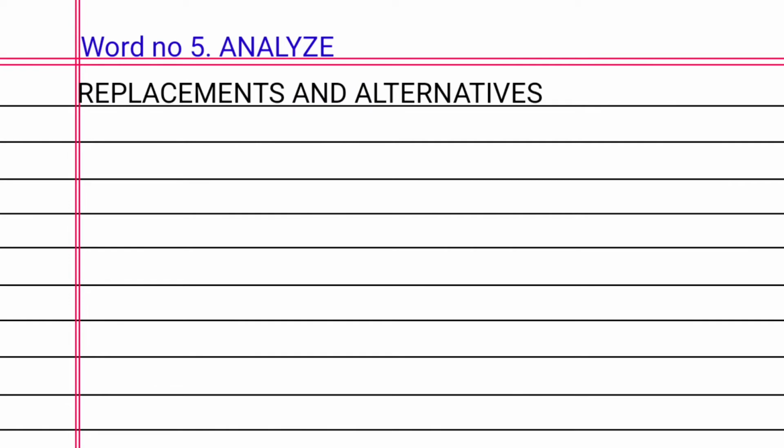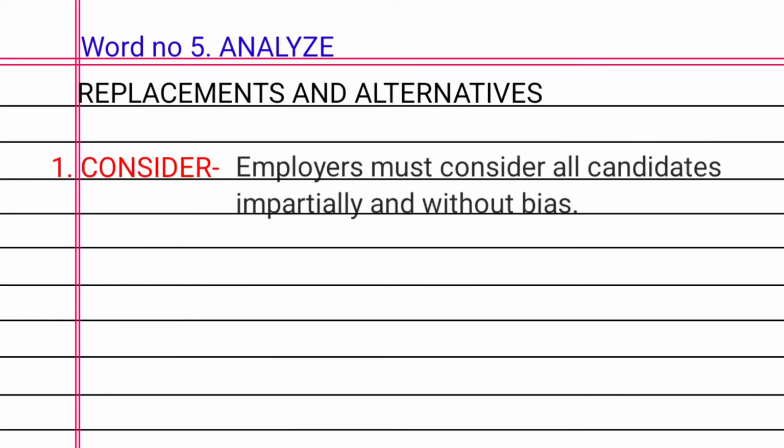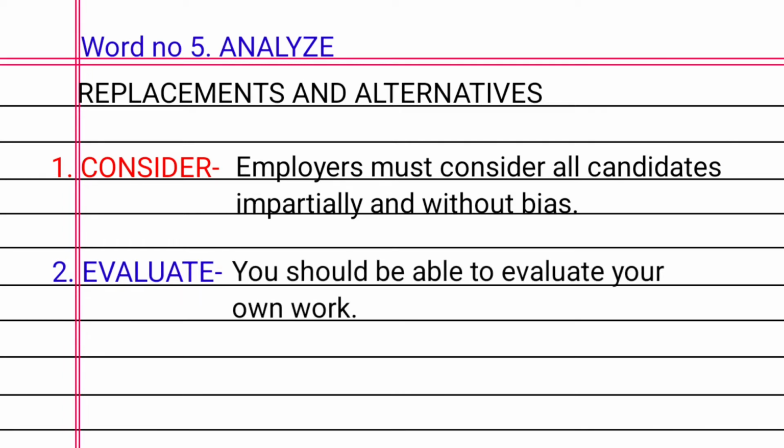Word number 5. Analyze. Replacement and alternatives. 1. Consider. For example, employers must consider all candidates impartially and without bias. 2. Evaluate. For example, you should be able to evaluate your own work.